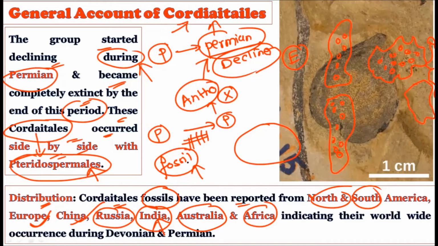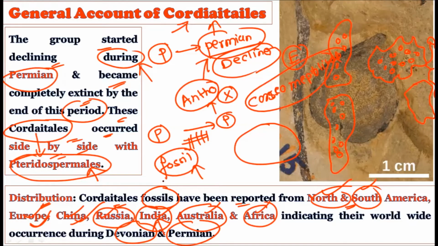Now you can imagine that the whole world is covered by these members of the Cordiatales, because they are distributed all over the world. Consider this: North America, South America, the whole of Europe, China, Russia, India, Australia, Africa. This literally covers every continent on the Mother Earth, indicating their worldwide occurrence during the Devonian and the Permian period. By judging the fossil record, you can clearly say that they were cosmopolitan in distribution. They were found everywhere, particularly North America, South America, Europe, China, Russia, India, Australia, and Africa.